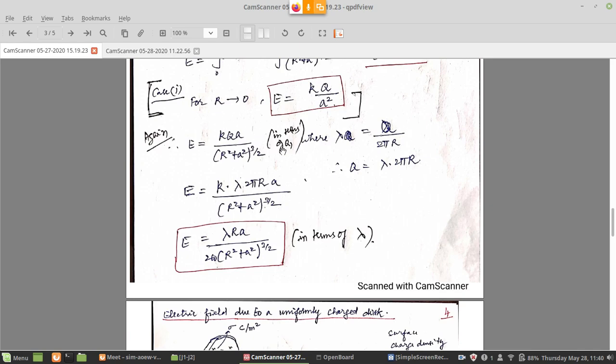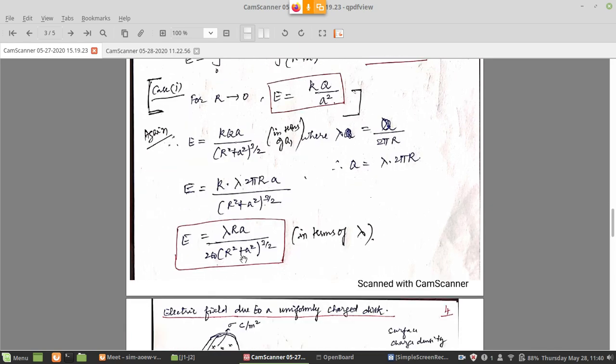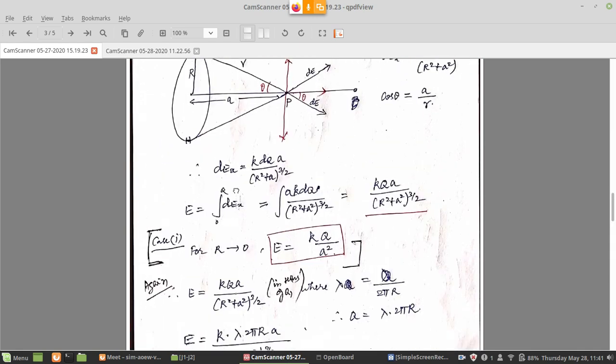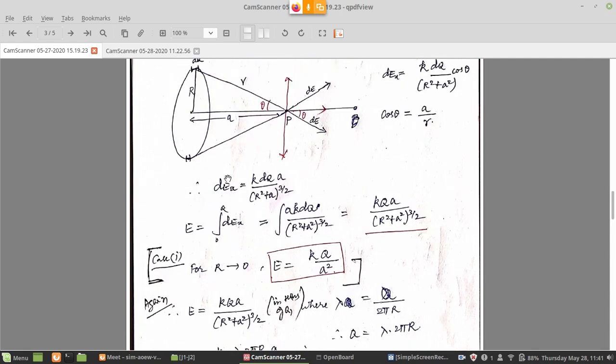So if you apply that, then you will get it in terms of lambda a by 2 pi epsilon naught, 2 epsilon naught r. That is the result we will get. So that is obvious, by just applying 0 we can get the electric field at the center of this ring. But we didn't do that. We wanted to do the approximation of what will happen far away from the ring.